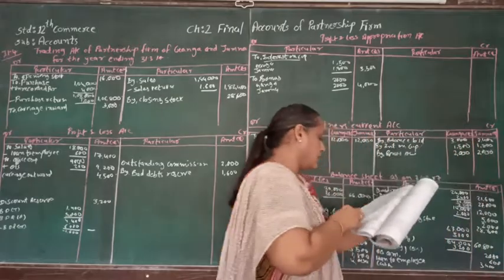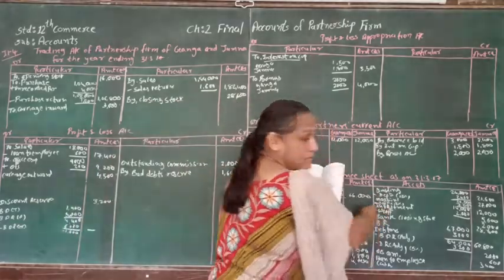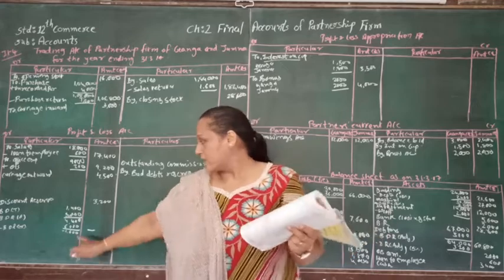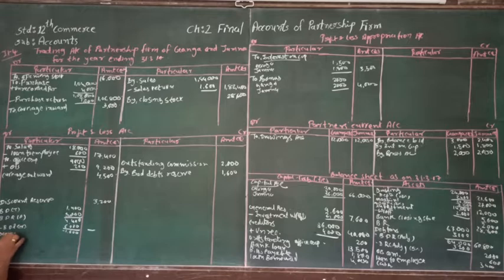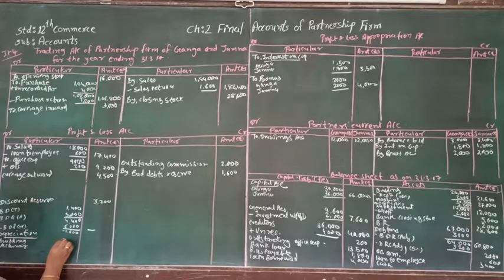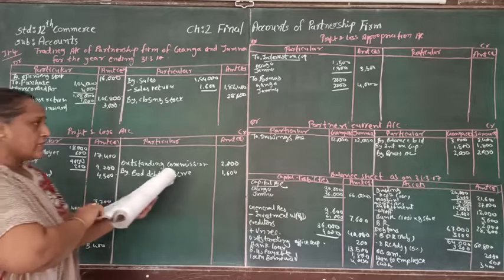Now after that, another adjustment is to provide 10% depreciation on building and machinery. So one effect of that is given, the other effect is supposed to be in the profit and loss account. So here depreciation of building and machinery is for building 3,000, for machinery 2,400. So total will be 5,400.